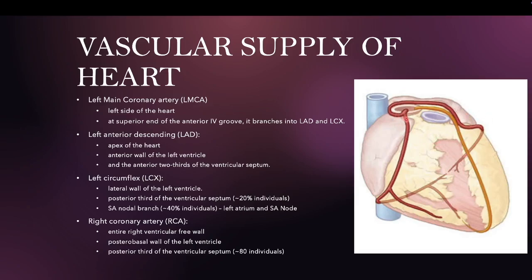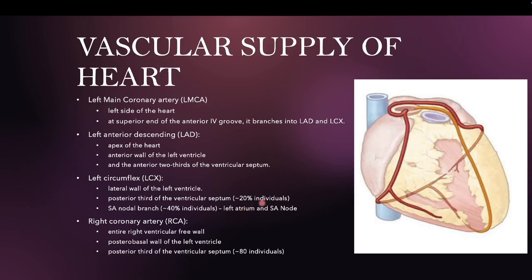Then you have the right coronary artery, which supplies the entire right ventricular free wall and the posterior basal wall of the left ventricle. In most individuals, it supplies the posterior third of the ventricular septum. If it supplies the posterior third of the ventricular septum, like in this picture, it is termed right dominant, which usually occurs in about 80% of individuals.